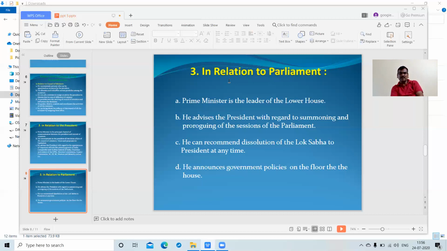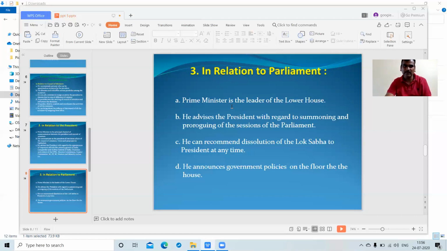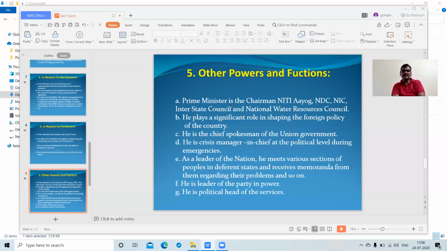Before going to the election, the Prime Minister announces to the nation and the people what their party has already mentioned in the manifestos. According to the manifestos, whatever has been promised to the people will be reflected in policies, and those policies should be approved by the parliament, in relation to the parliament. And next, the other powers and functions.